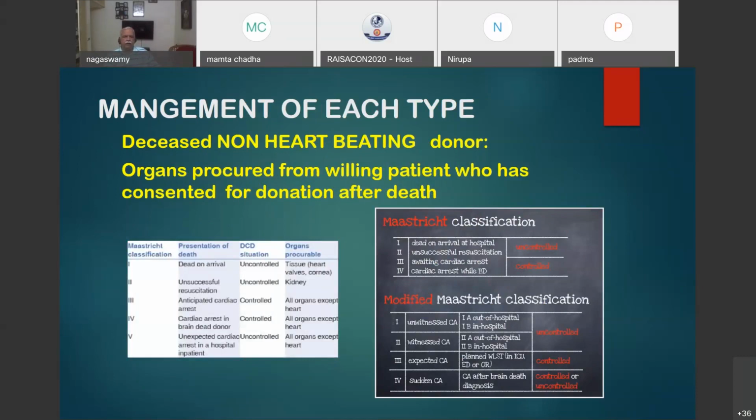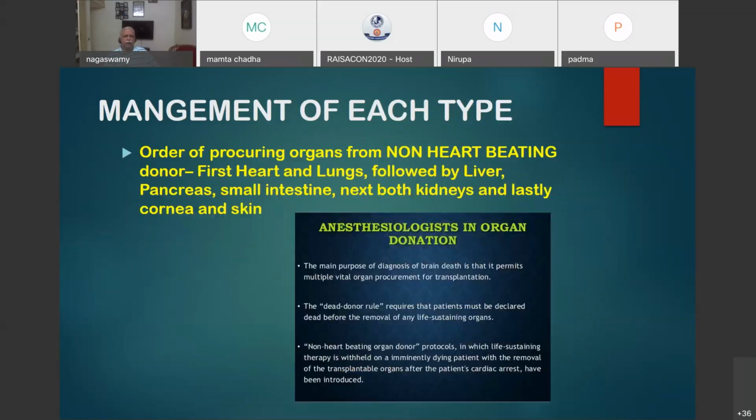There has been a modification, and what are all the organs that you can procure is given in this, and the situation, how it is, controlled or uncontrolled, is also given. So based on that, for the organs to be procured from the non-heart beating donor, first the heart and lungs are taken out, followed by liver, pancreas, small intestine, next both kidneys, and lastly cornea and skin.